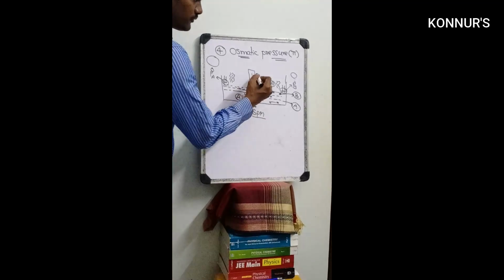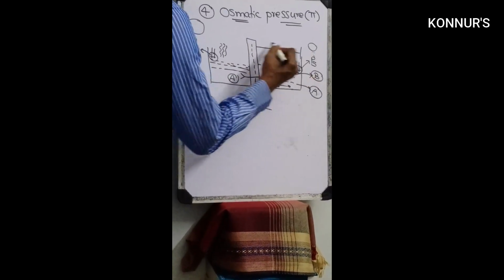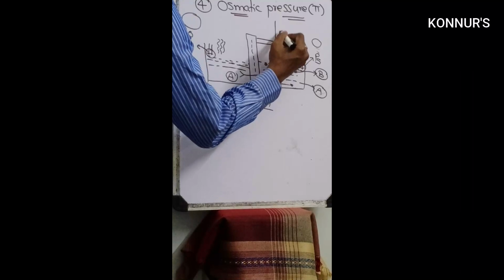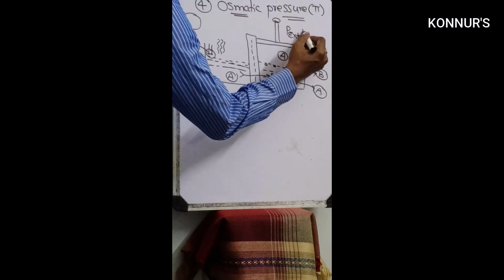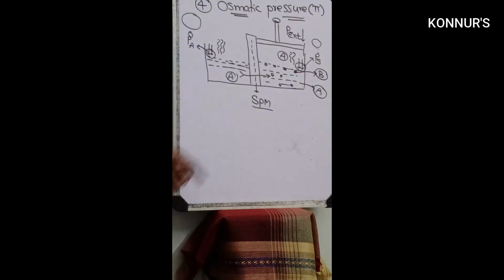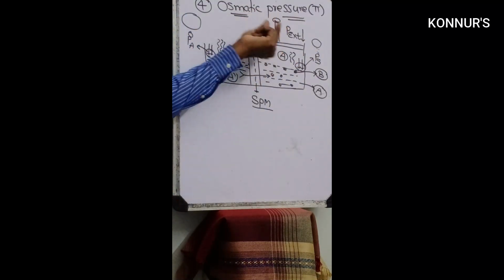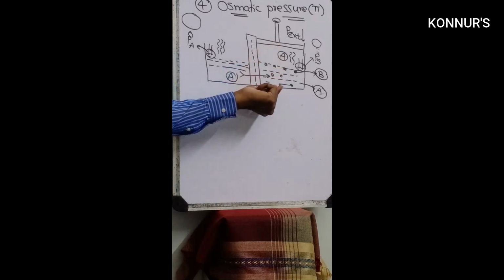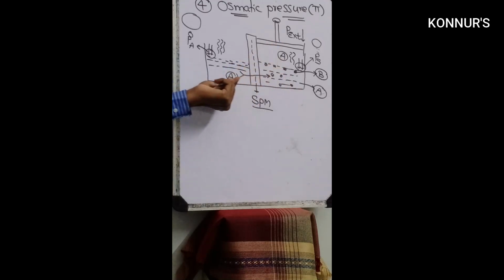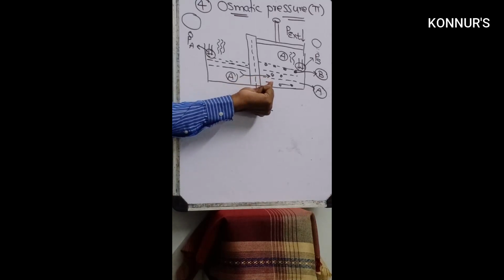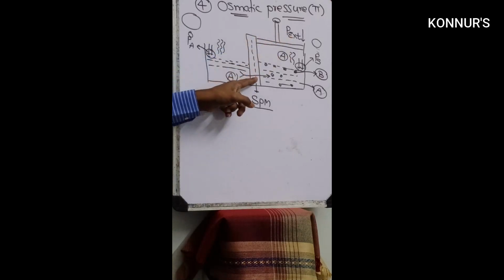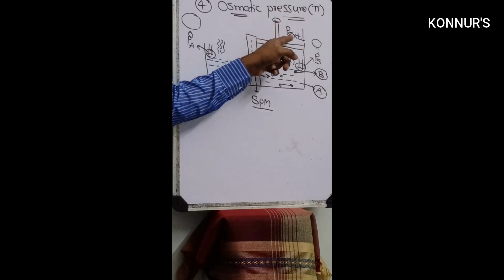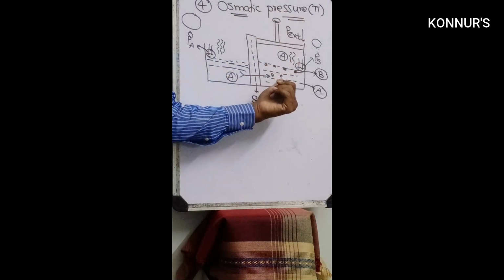Now suppose I put a piston here and create external pressure. We are increasing the pressure on the solution side. Then slowly the movement of solvent from here to here decreases. At a particular external pressure, it stops. That external pressure is called the osmotic pressure.